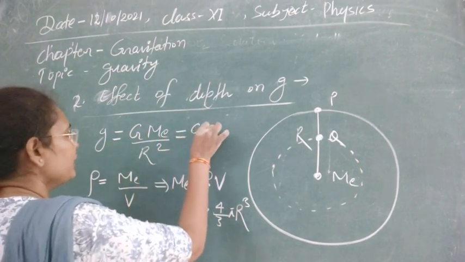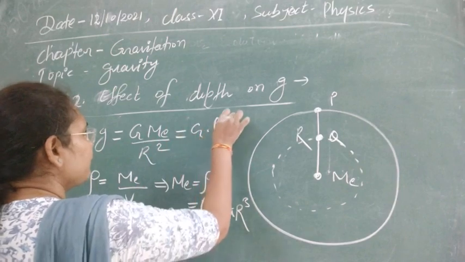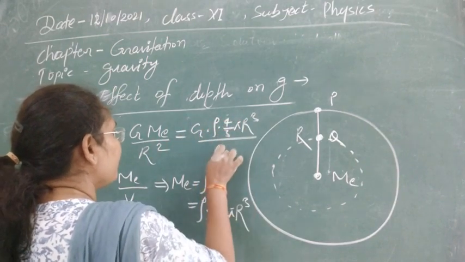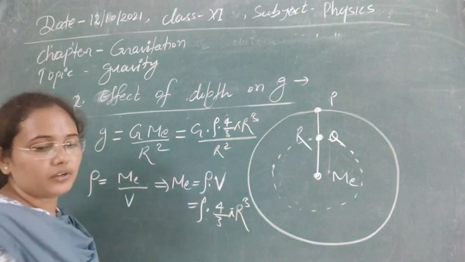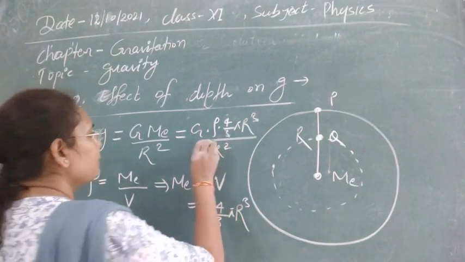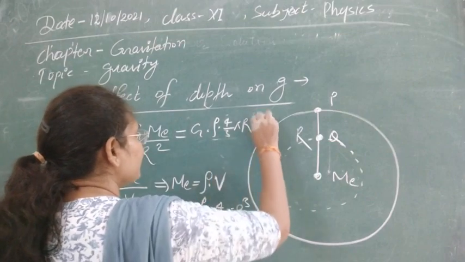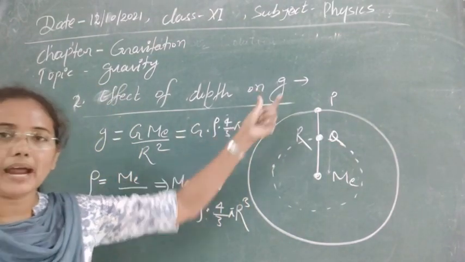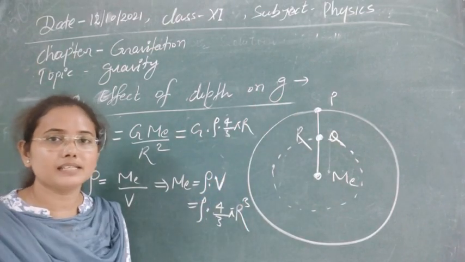Let's put this value here. So this is g rho into 4 by 3 pi r cube upon r square. You can also cancel out one of the r square from here, so that will be simply r. So this is the value of small g that we have got now at the surface in terms of the density of the earth.